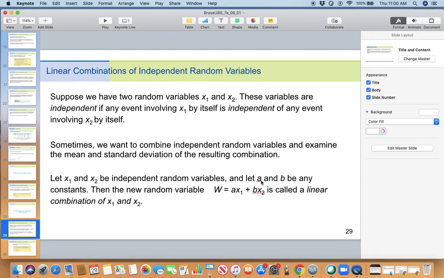You take any of your favorite real numbers and take a combination. This is called a linear combination: A times the first random variable plus B times the second random variable. You get a new random variable W.